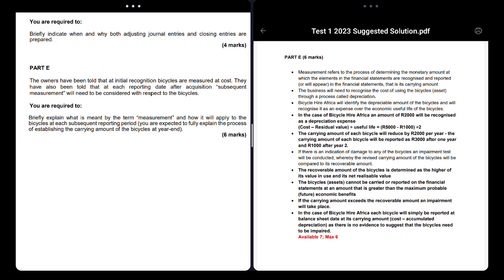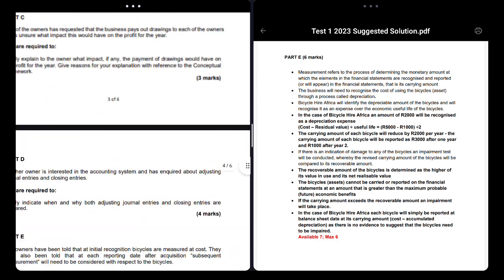You'll record depreciation every year. Now you'll want to calculate depreciation, because they're saying over here, explain fully the process of establishing the carrying amount. So they actually want you to do the depreciation. Very, very simple, right? Depreciation. I'll tell you the formula. Depreciation, the formula is cost minus residual value over number of years is equal to the depreciation for 1 year, or every year. So what does this mean?